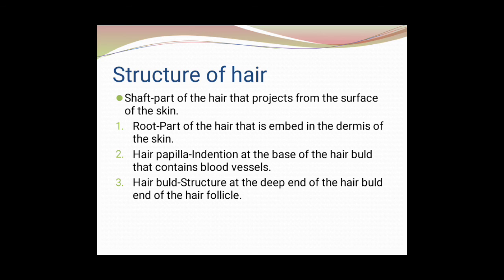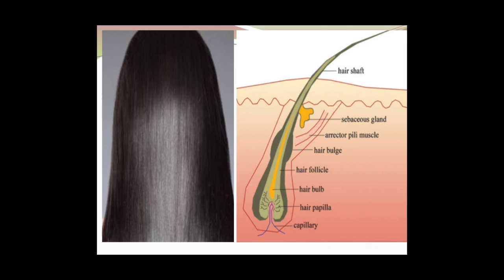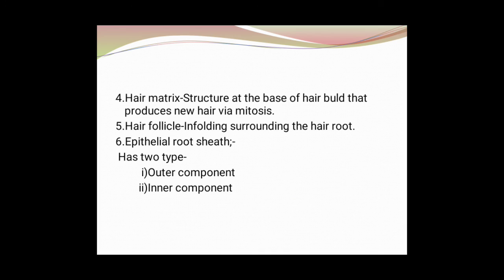Hair bulb. Structure at the deep end of the hair follicle. Hair matrix. Structure at the base of the hair bulb that produces new hair via mitosis. Hair follicle. Infolding surrounding the hair root.